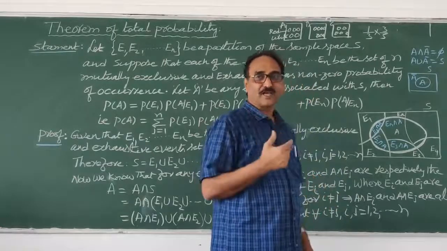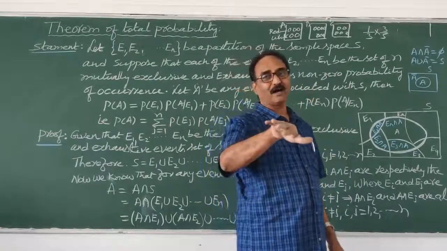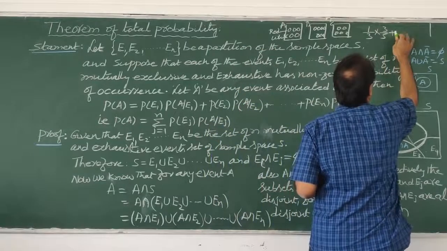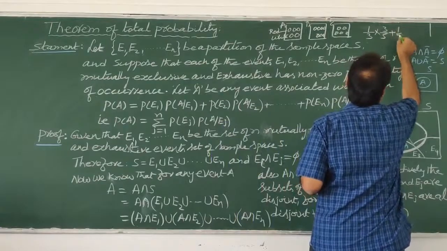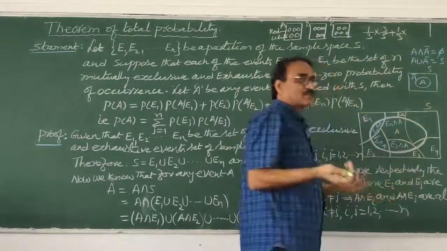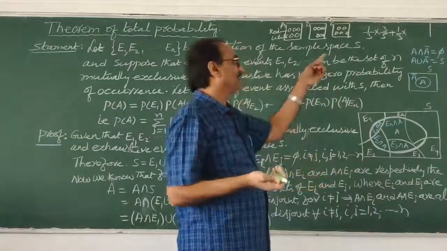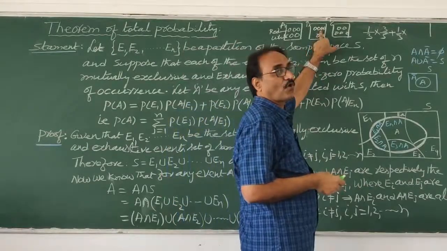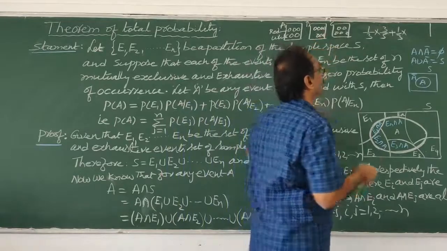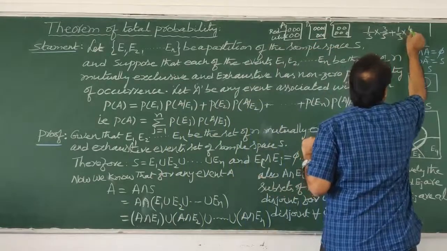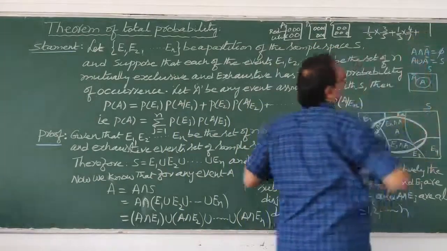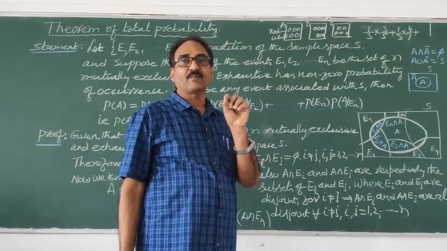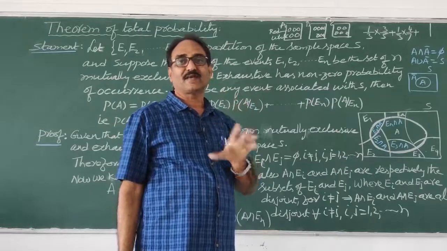You can choose box B also. Yes. Or means plus, as you said, correct. If I choose box B, the probability is 1 by 3 only. Here also, choosing box B is 1 by 3 only. 1 by 3 into, how many red balls are there this time? 4. Total number of balls are 7. So therefore 4 by 7. So drawing a red ball from box B is 4 by 7.